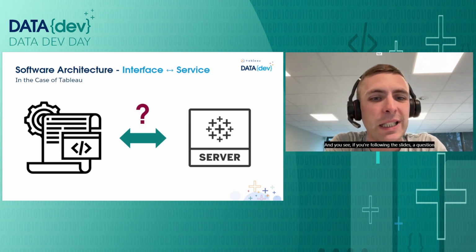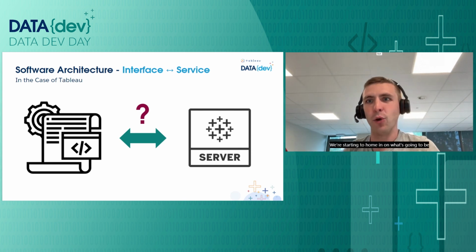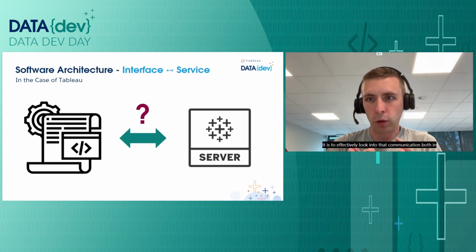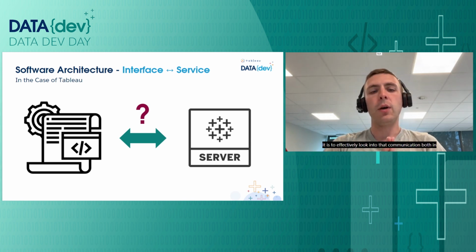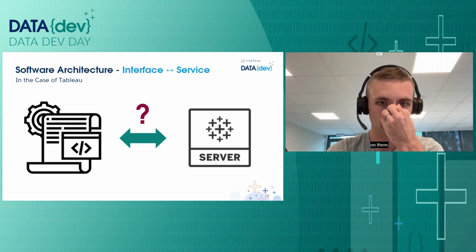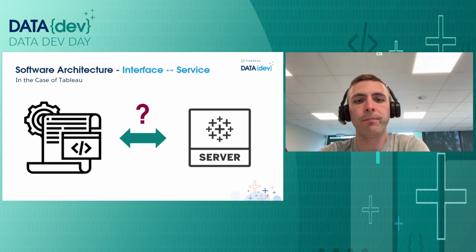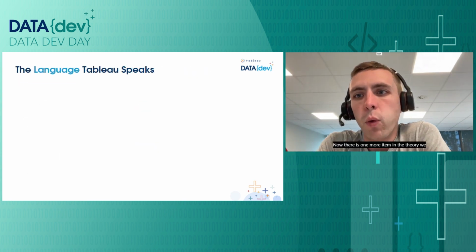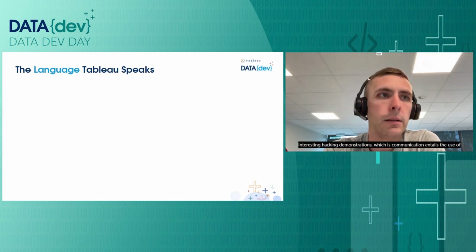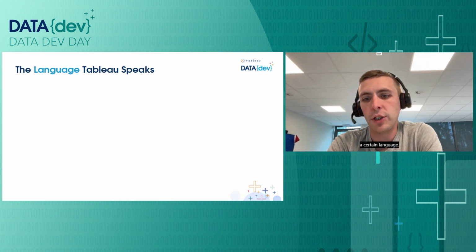And you see, if you're following the slides, a question mark appearing over the double arrow that symbolizes the communication. We're starting to home in on what's going to be important for us today. It is to effectively look into that communication, both in official and less official ways, and find out what's going on there, and ideally then learn from reading that communication. Now, there is one more item in the theory we need to touch on before we can proceed to the interesting hacking demonstrations, which is communication entails the use of a certain language.